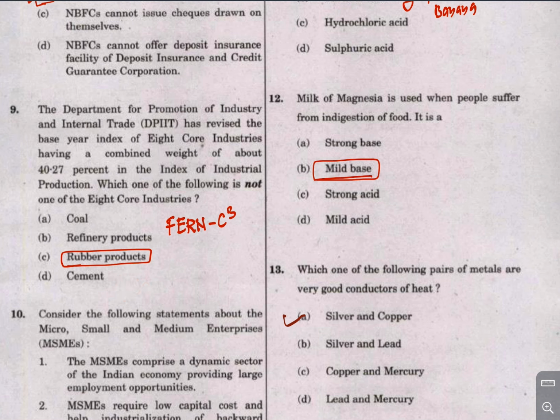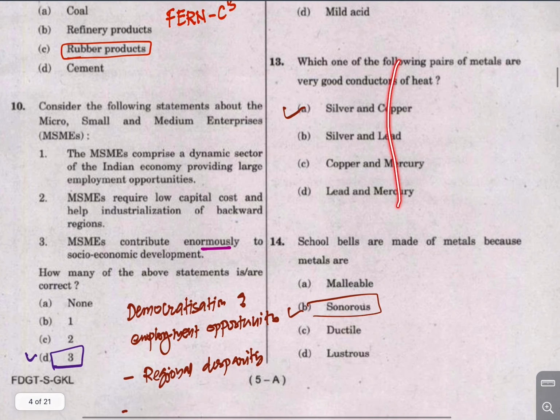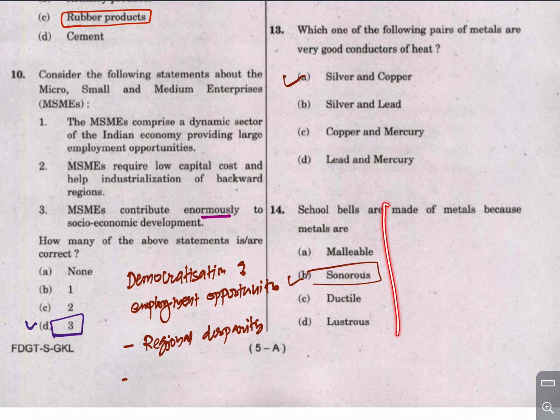Which are those industries? You can remember this mnemonic: FERN C cube. F is fertilizer, E is electricity, R is refinery products, N is natural gas, C is coal, cement and crude oil. So rubber is not part of it. This is not important, read it.